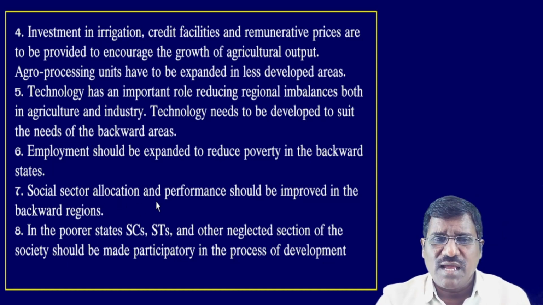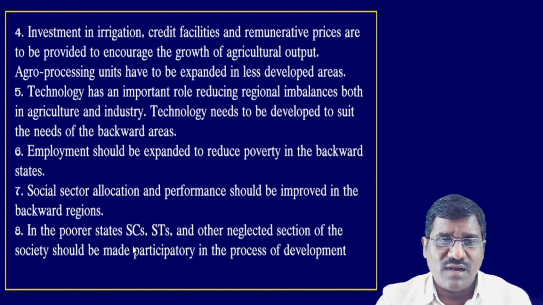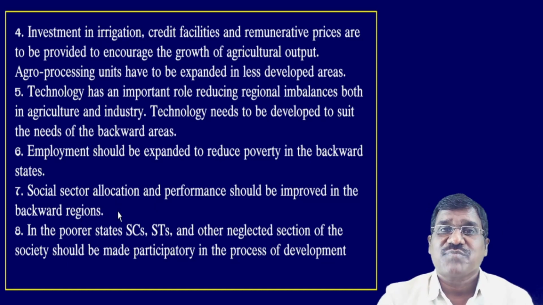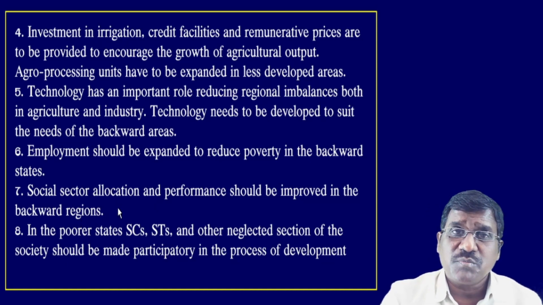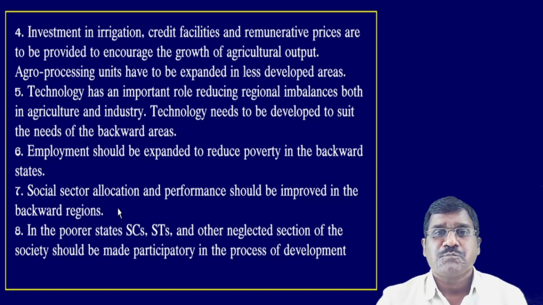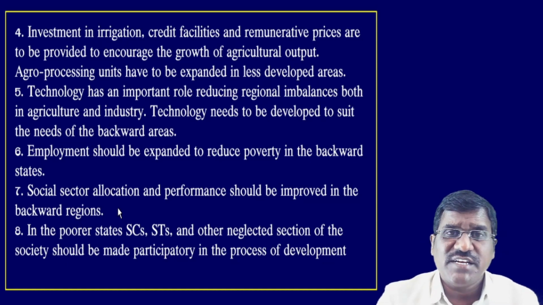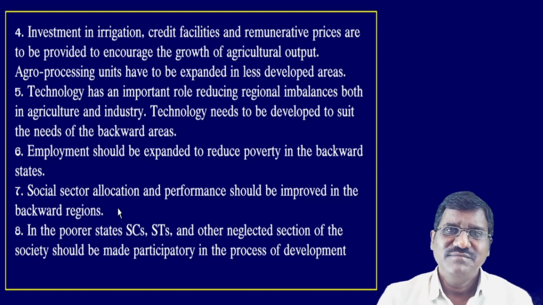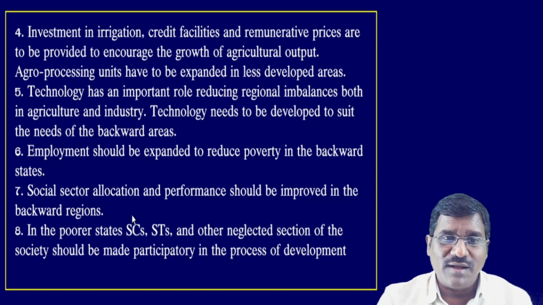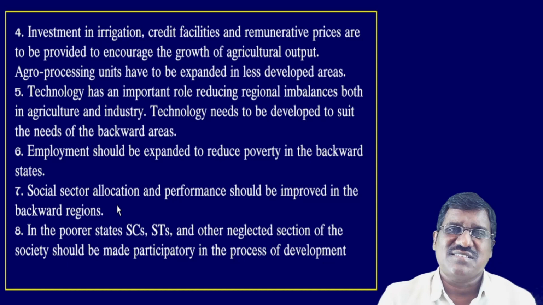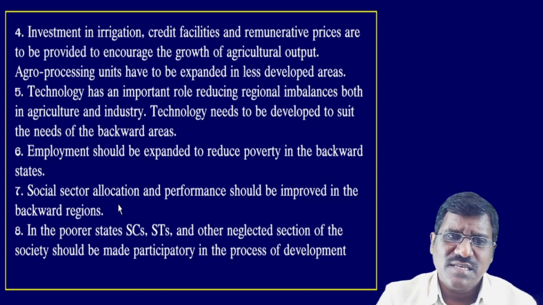And social sector allocation and performance should be improved in the backward regions. What is the social sector? Government should provide more and more education facilities, health facilities, sanitation facilities, and work program facilities, and more employment facilities. All of these must be done. So social sector allocation and performance should be improved in the backward regions. So these are the measures to reduce the regional imbalances in India.